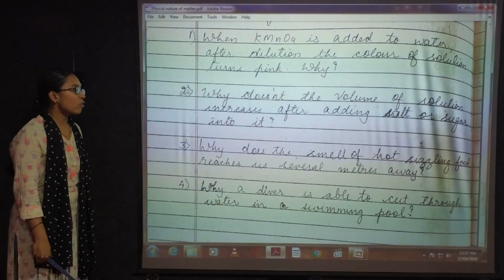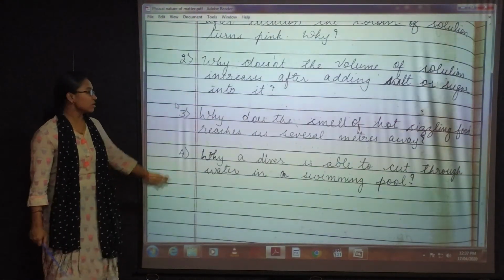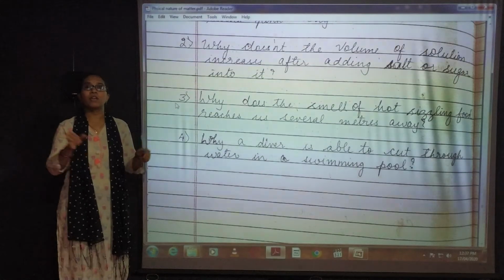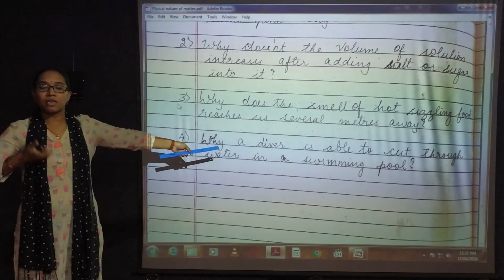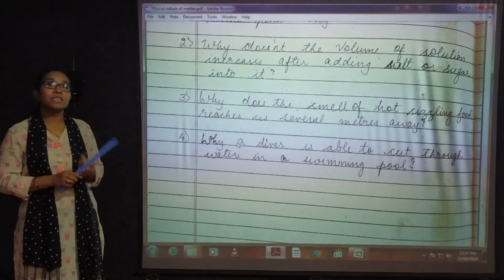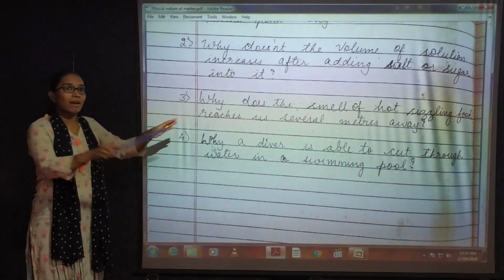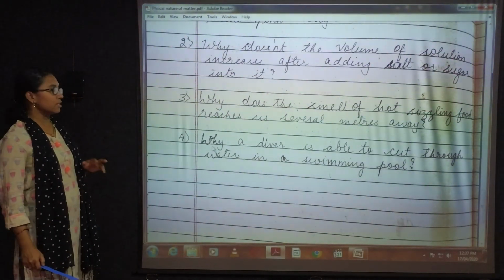Why does the smell of hot sizzling food reach us several meters away? Because the particles of matter move continuously. The smell of the food is a gaseous form of matter. It is in vapour form. It is steam. It can easily travel into the mixture of air and it will reach our nose very easily.